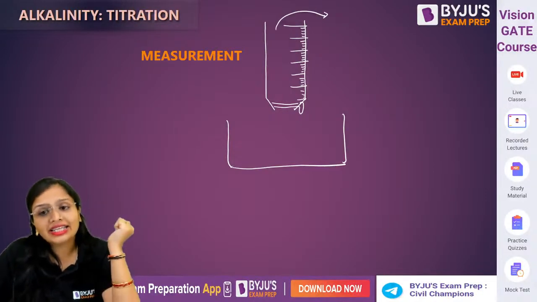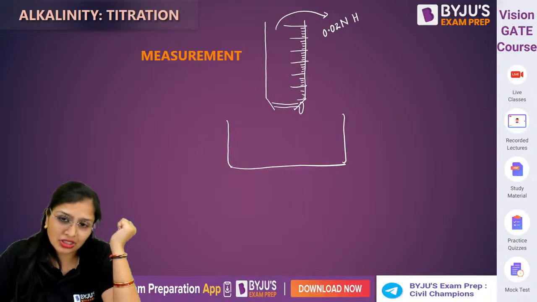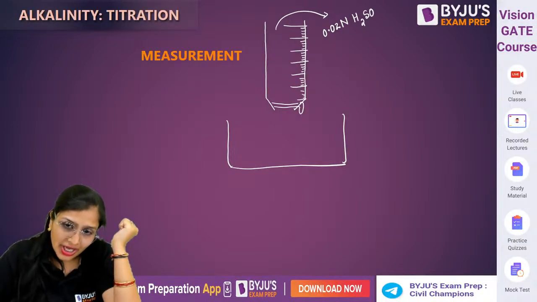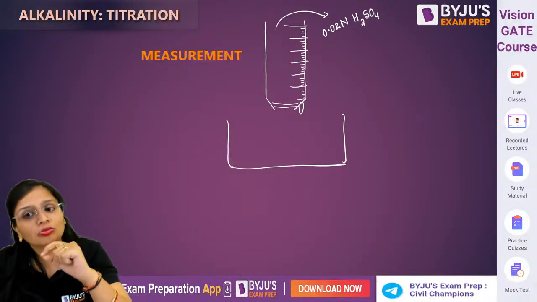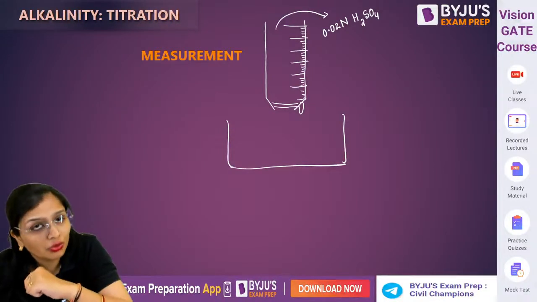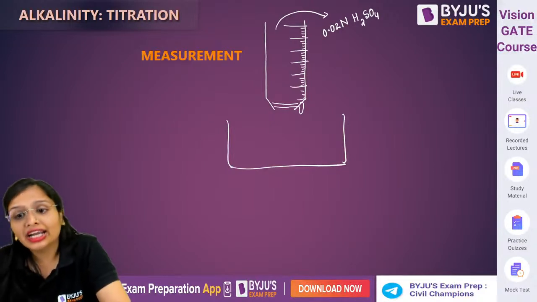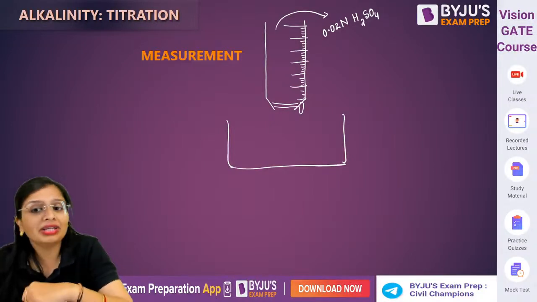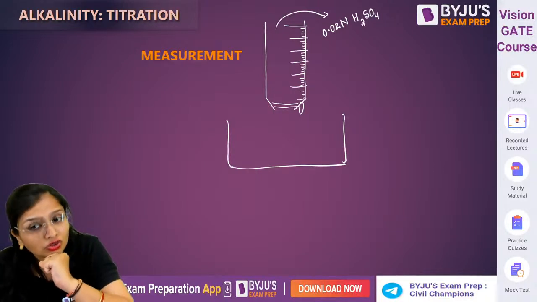Titrant is a chemical which reacts with the unknown parameters present in the water sample. Now, one interview question. Generally, first they ask you the titrant. The titrant which we add is 0.02 normal H2SO4. What do you mean by 0.02 normal H2SO4? It means 0.02 gram equivalents of H2SO4 is present in 1 liter of the solution.